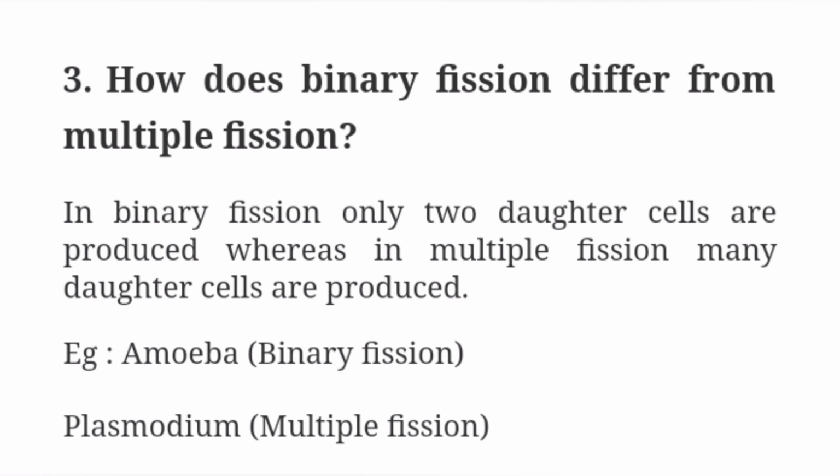Third question, how does binary fission differ from multiple fission? Answer, in binary fission only two daughter cells are produced, whereas in multiple fission many daughter cells are produced. Example, amoeba binary fission, plasmodium multiple fission.